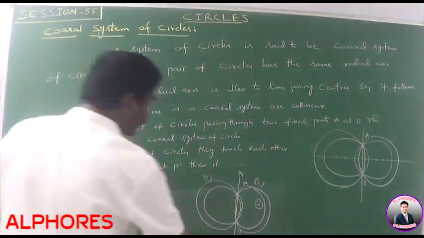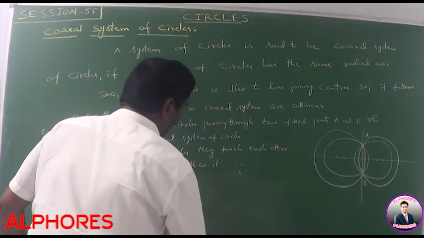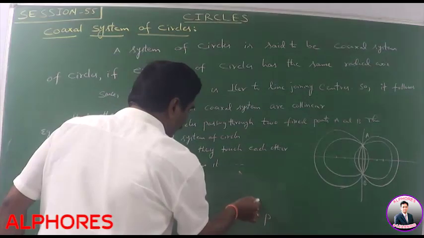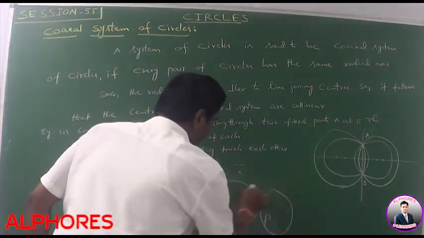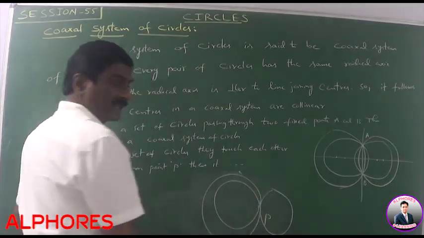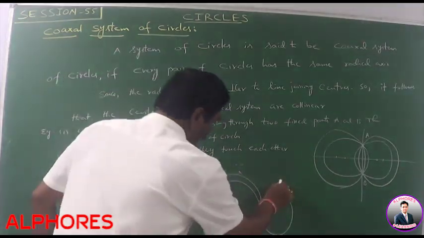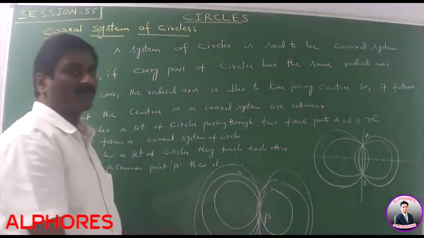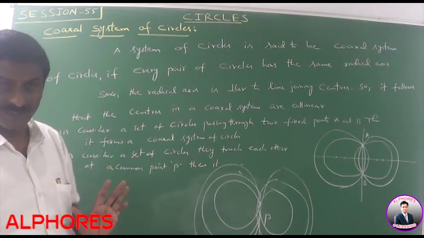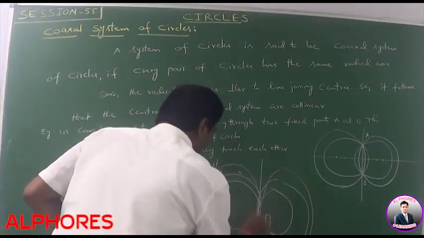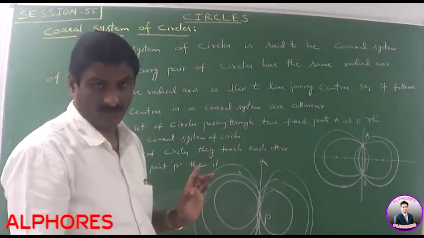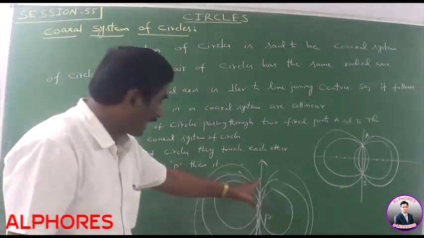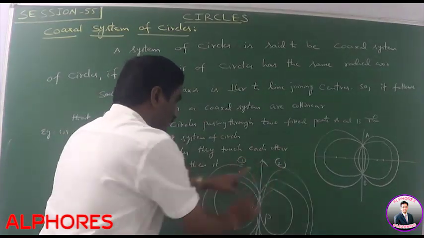In the same way, suppose a number of circles pass through a fixed point P. They touch each other at the point P. Suppose this is one of the circles, touching at P. This is another circle, touching at P. This is another circle passing through the same point P. All of these circles have the same common point P. In this case, the tangent at P is the common tangent. If two circles touch each other, what is the common tangent? The radical axis. Here, the radical axis of circles 1 and 2 is this line.